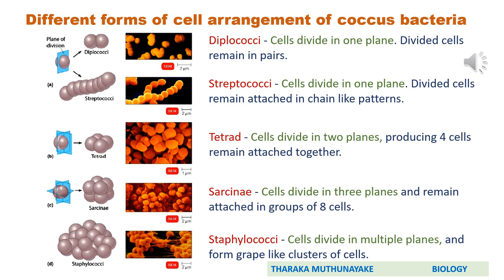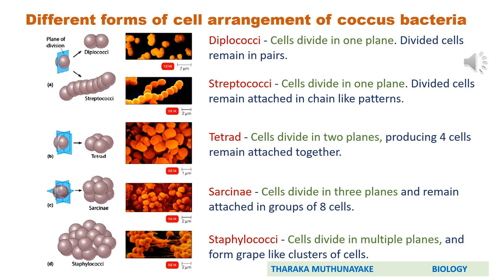Here you can observe there are different names given for these colonies or cell arrangements. Those are diplococci, streptococci, tetrad, sarcinae and staphylococci. First, go to the first cell arrangement, diplococci. When forming the diplococci arrangement, cells divide in one plane. You can clearly observe that in the diagram. Then the divided cells remain in pairs and form diplococci.